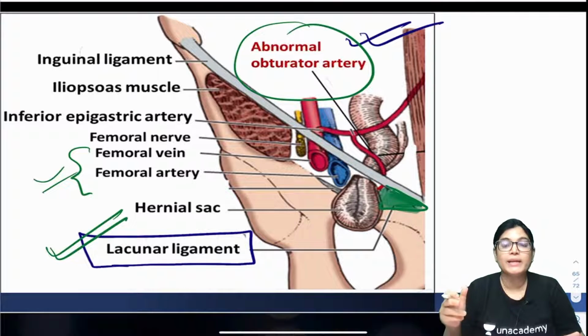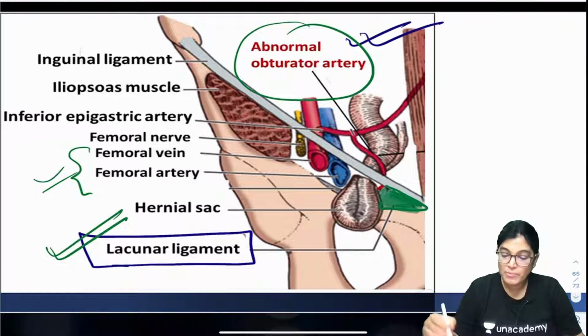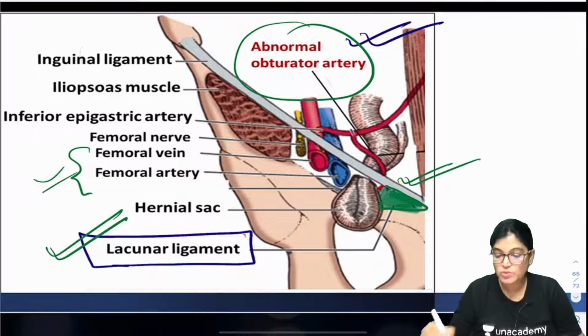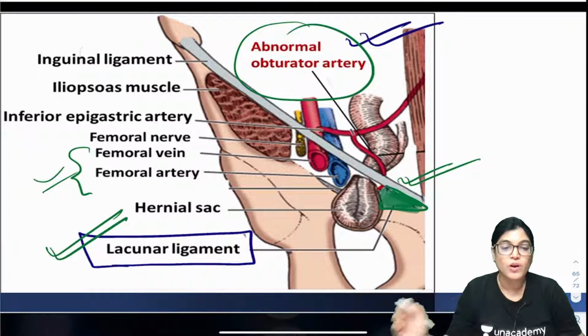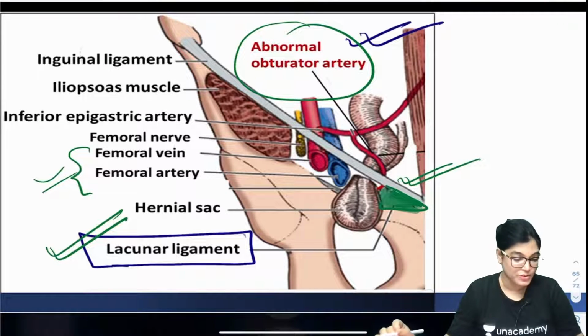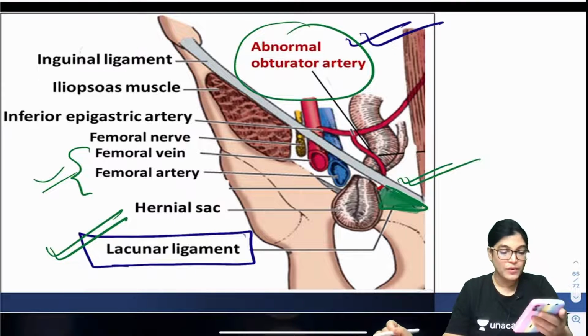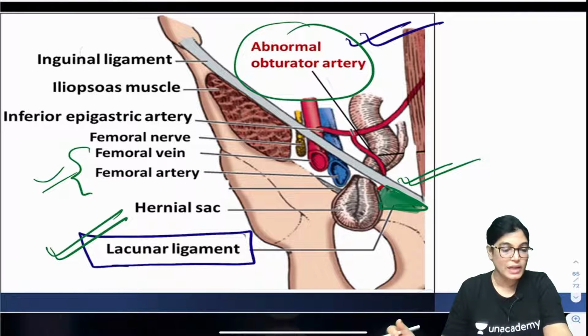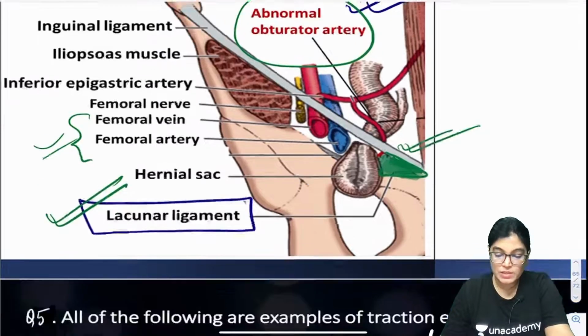If it is not kept in mind that an abnormal obturator artery can at times be present there, it can lead to enormous bleeding. Why? Because when the surgeon enlarges or cuts the lacunar ligament on the medial aspect, which artery will be cut? The abnormal obturator artery, which is a pubic branch from the inferior epigastric artery. Is it okay everyone? Any doubt you can ask me. Let's move on to the next MCQ, MCQ number 5.